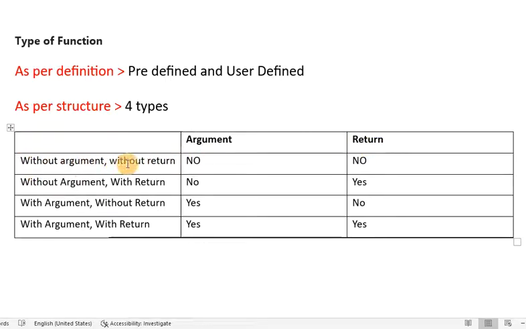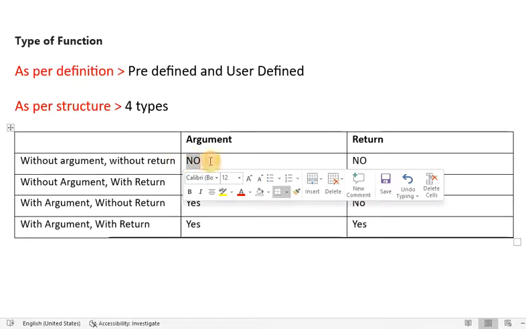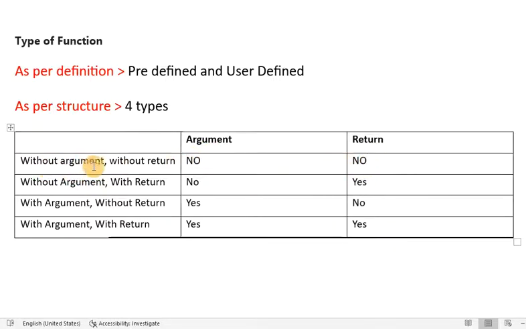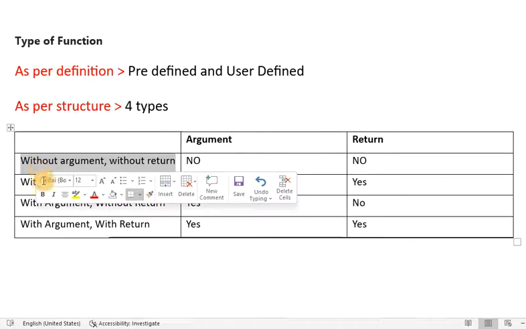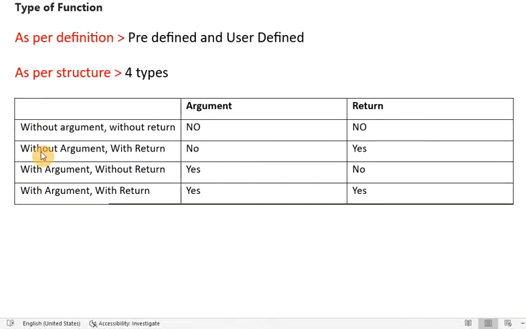The first type is without argument, without return. It means we are not going to give any parameter list or argument list, and the function is not returning anything. The function which has no argument and no return is called without argument, without return. The next type is without argument with return. Here we are not going to pass any argument to the function, but we are expecting a return. That function comes in this category.